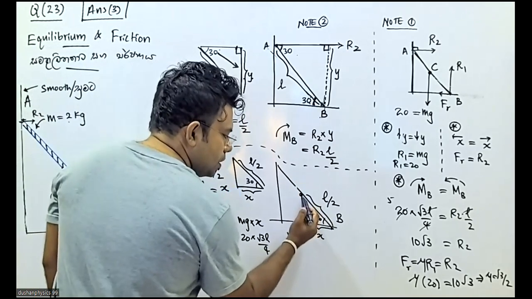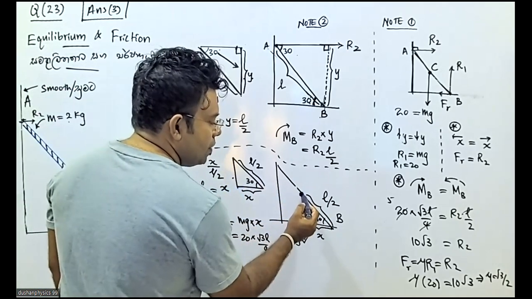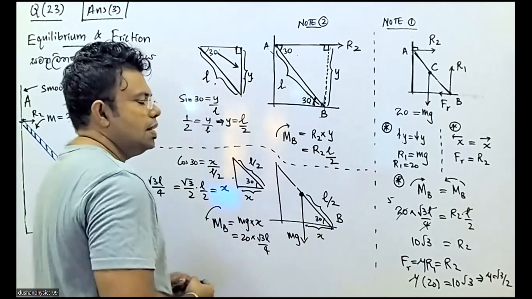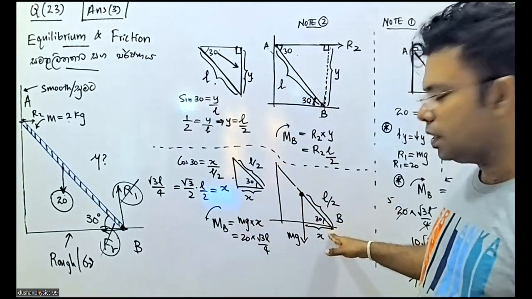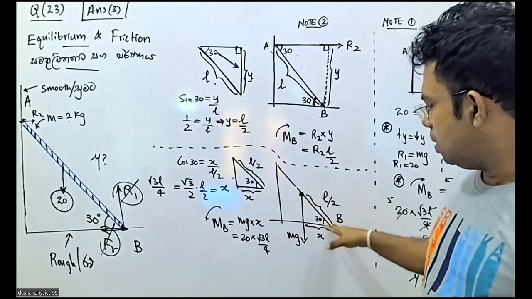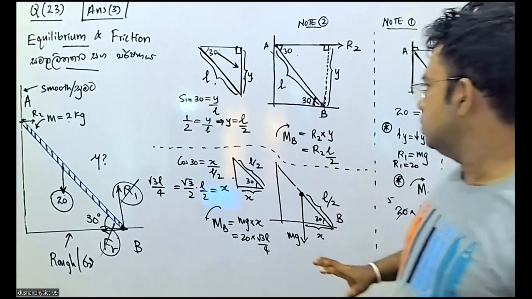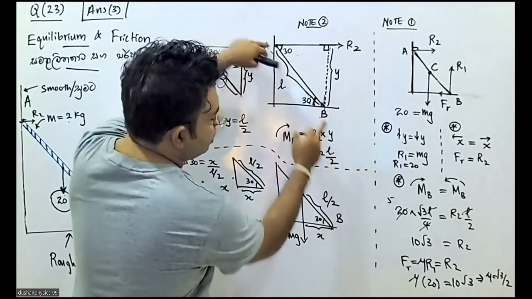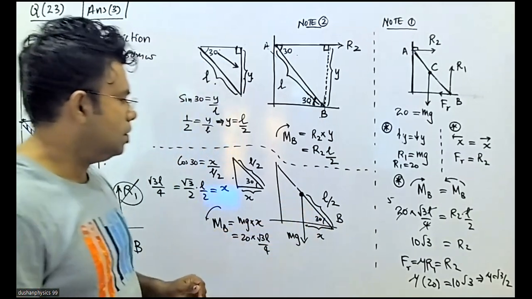If I highlight this right angle triangle, you know the center of gravity acts at the middle point of the ladder. Therefore, if the whole length is L, this half length should be L over 2.